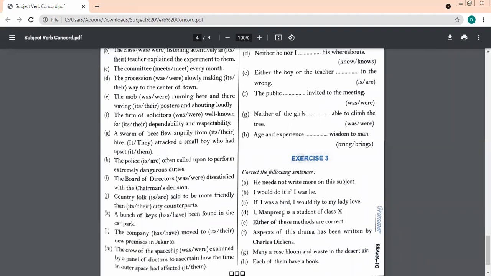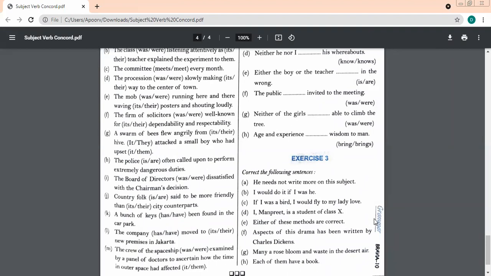I, Manpreet, is a student of class 10. Instead of is, am. I am. Oh, very nice. I, Manpreet, am a student of class 10. Very good. Either of these methods is correct. Ma'am, instead of are, is. Either of these methods is correct. Very good. In place of are, it should be is.